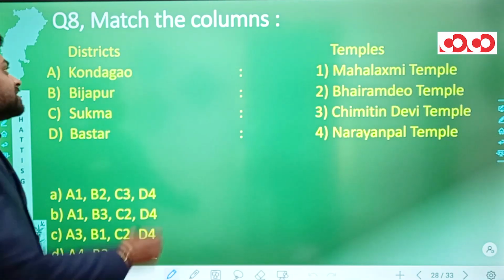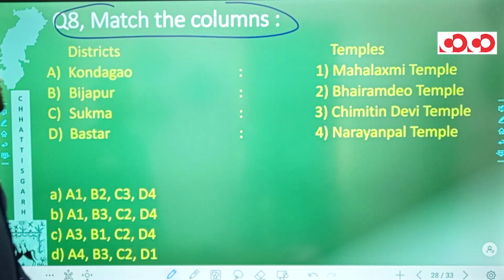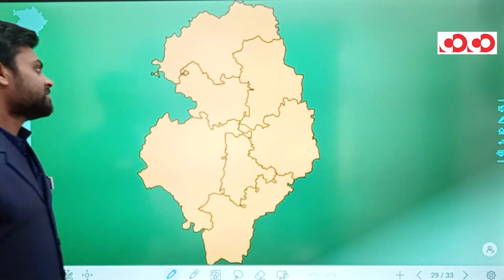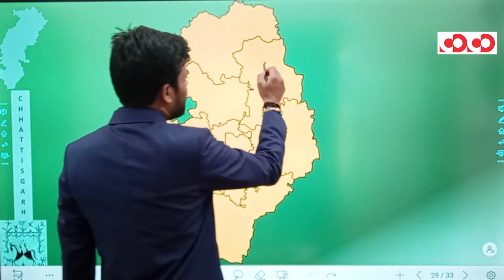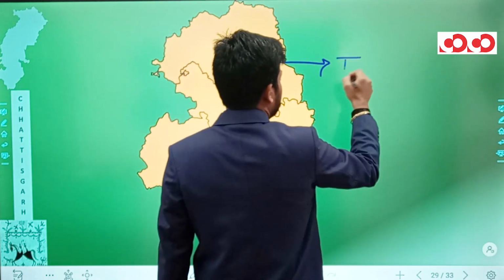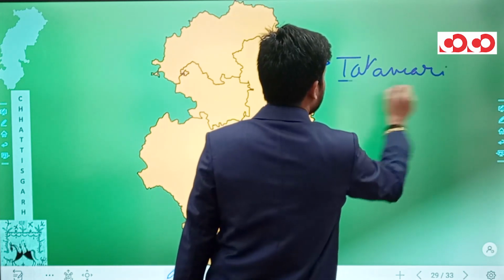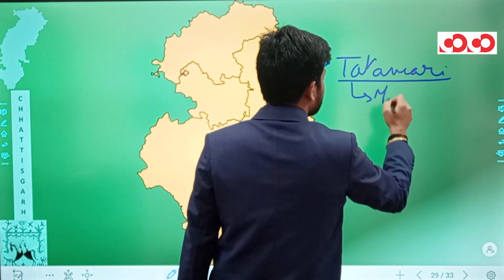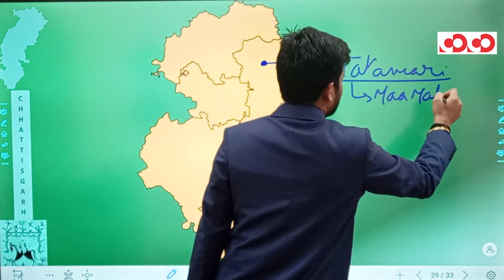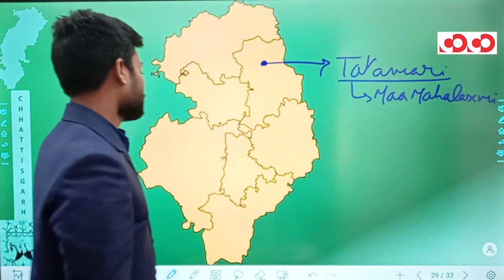Now, next we have once again match the columns. This time around, we have districts and we have temples. Now, looking at the map of this Bastar division, in this Kondagaon district, we have a location named Tata Mari. And in this Tata Mari, we have this famous Mahalakshmi temple.